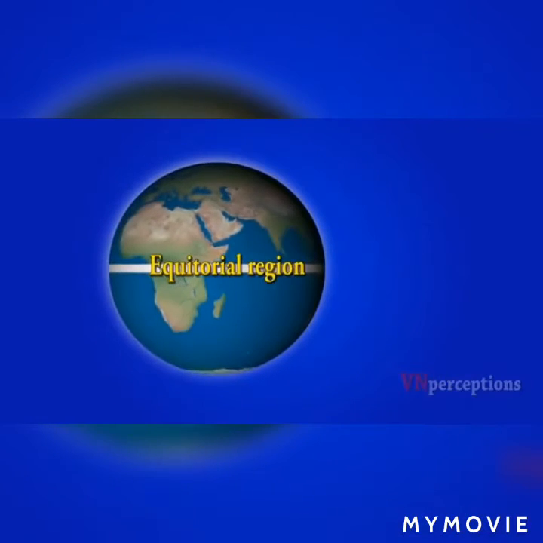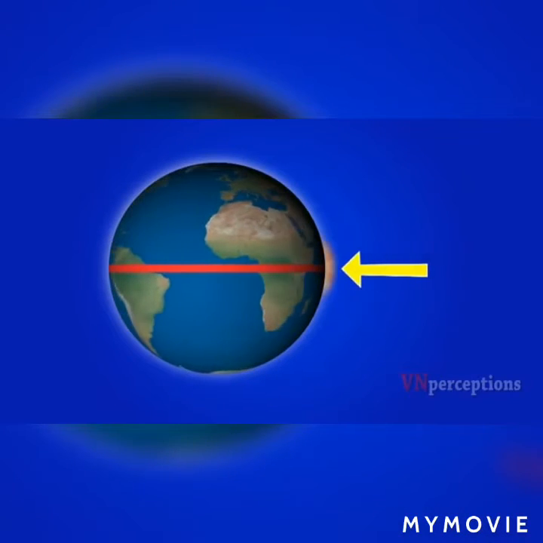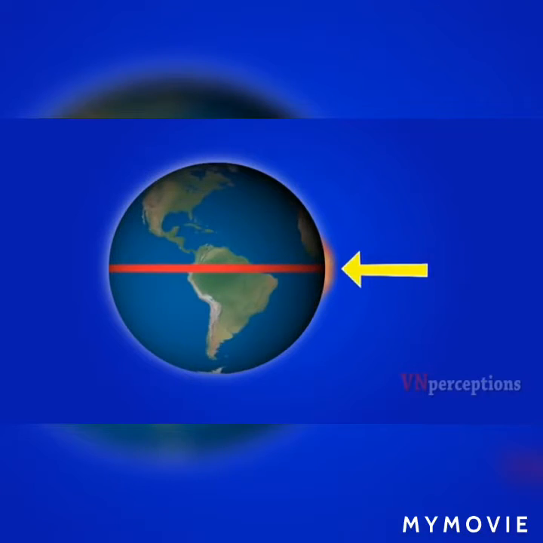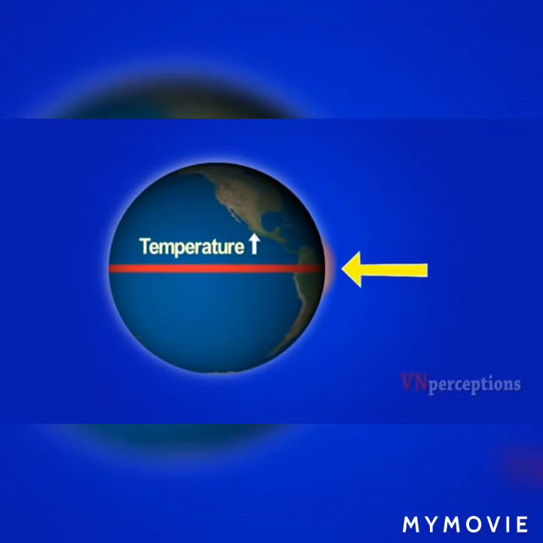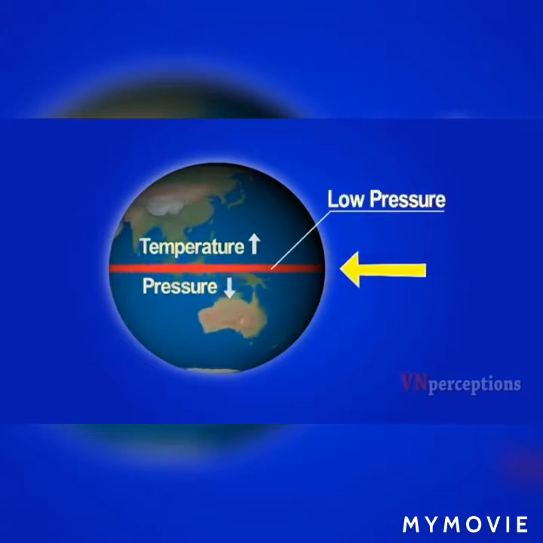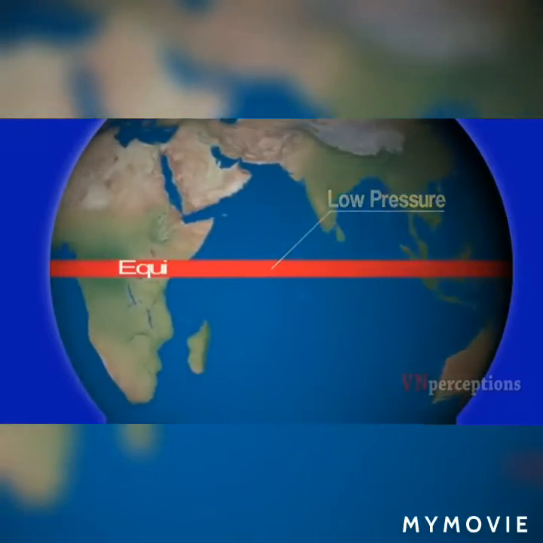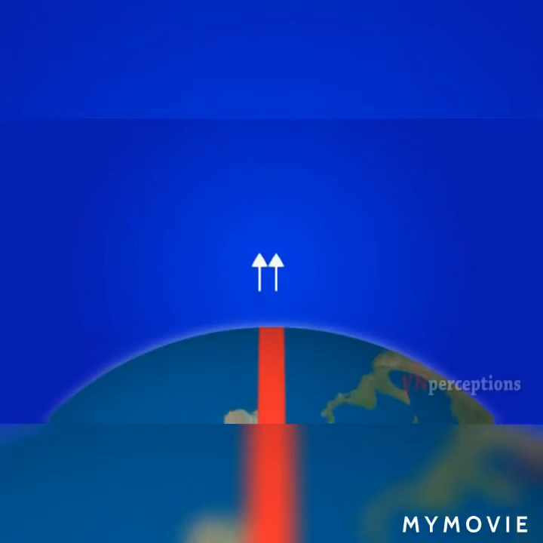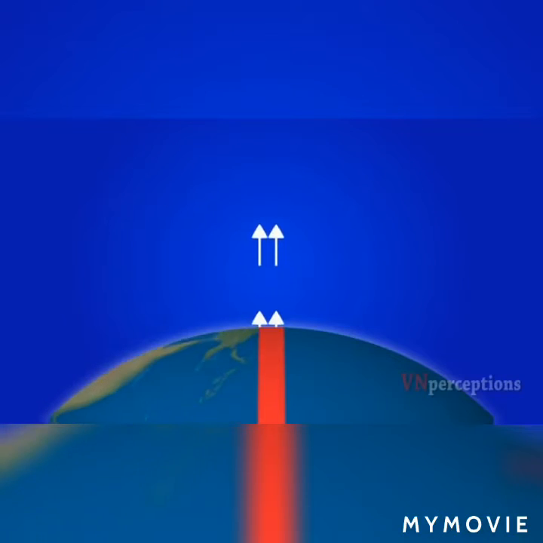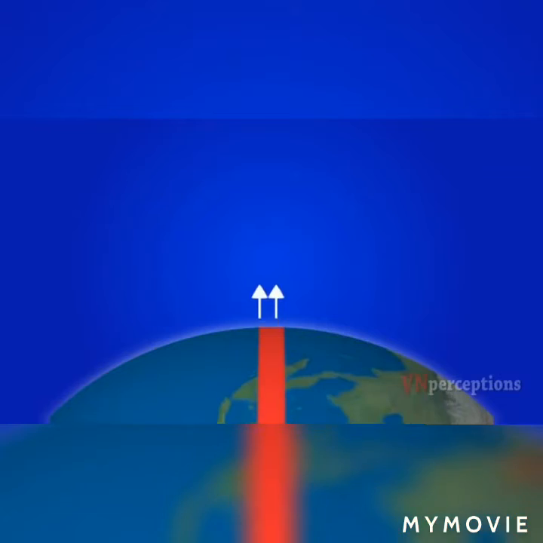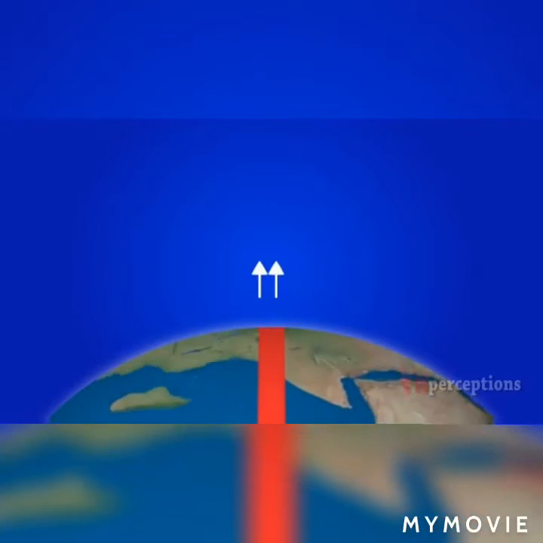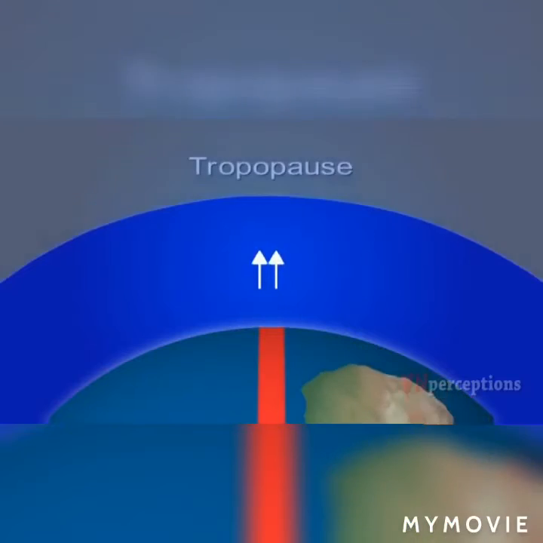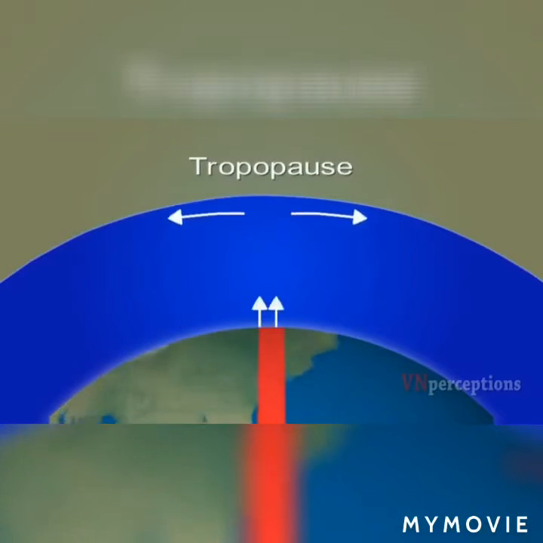Equatorial region receives nearly vertical rays of the sun, and this heats up the air near the equator. When temperature increases, pressure decreases. So, along the equator we have low pressure, and we call this region the equatorial low pressure belt. The warm air starts rising up in the troposphere, and as the warm air rises, the temperature drops. After rising up to a certain point, it stops rising upwards because it becomes cooler and it is obstructed by the tropopause.